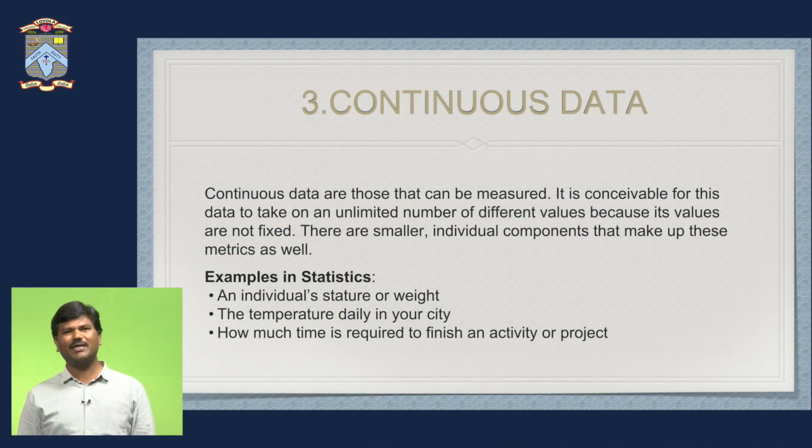The third type of data is called continuous frequency data or continuous data. Continuous data are those that can be measured. It is conceivable for this data to take on an unlimited number of different values because its values are not fixed. There are smaller individual components that make up these values as well. Examples in statistics: an individual's weight, the daily temperature in a city, how much time is required to finish an activity or project. It is unlimited data, which is called continuous data.